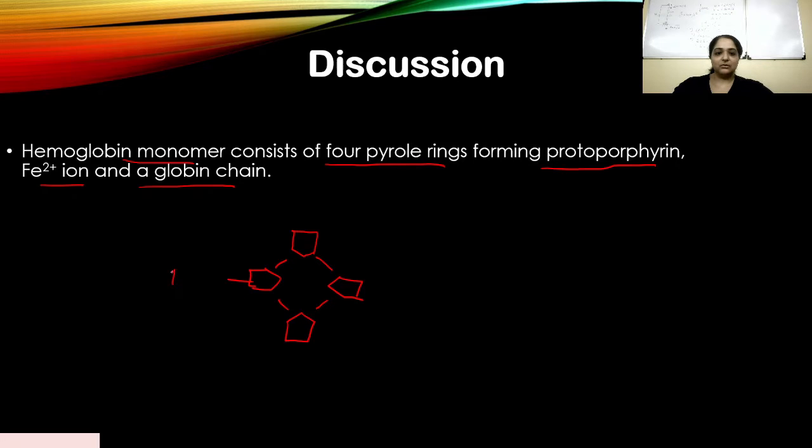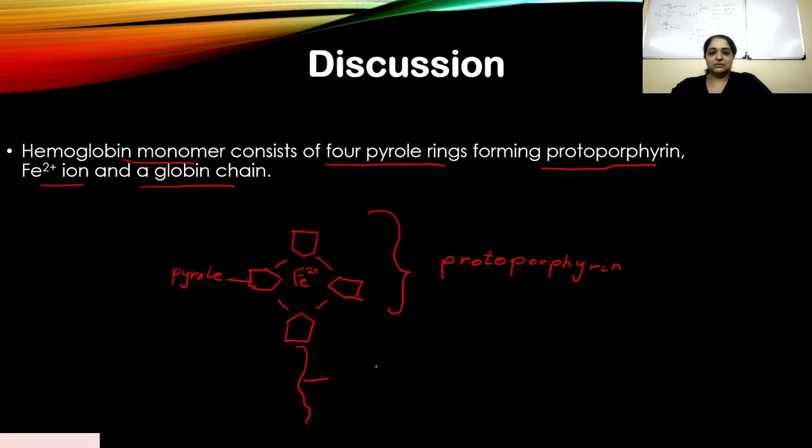So this is pyrrole, and they combine to form protoporphyrin. Okay. Now you have your Fe2+ ion in between and a globin chain. This is the globin chain.